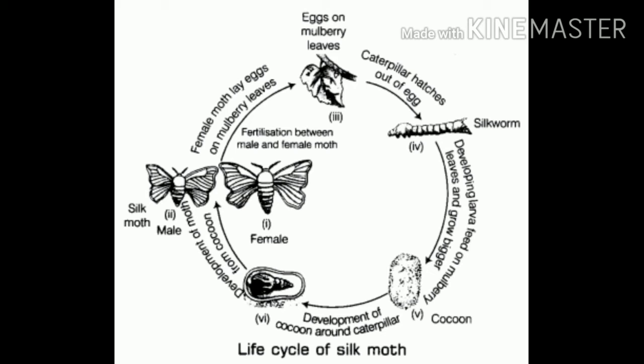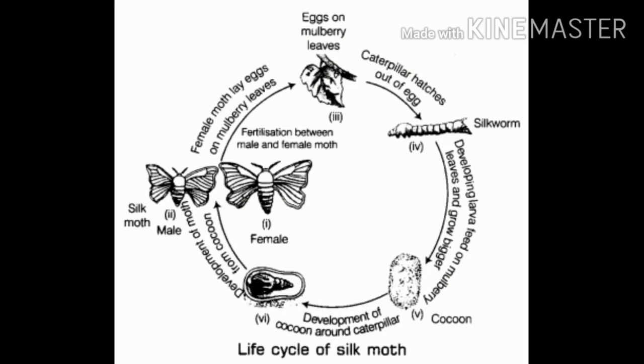Do you know, children, how this cocoon gets hardened? See, the fibers harden when exposed to air. When exposed to air, it changes into a hard covering, that is known as cocoon.